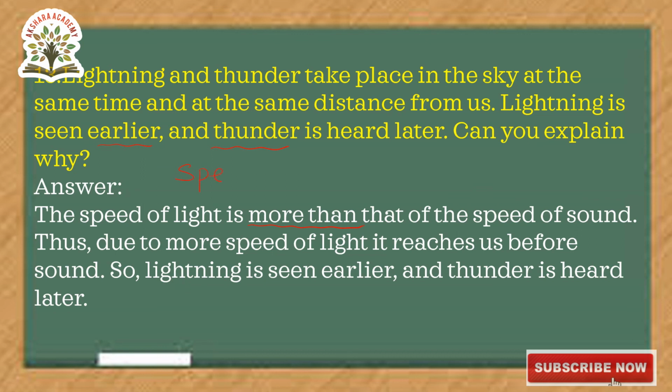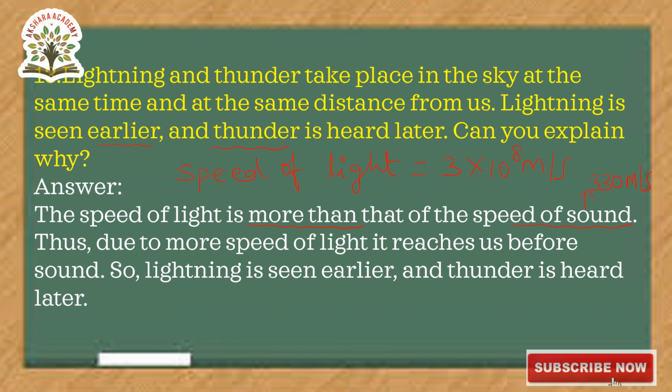The speed of light is 3 into 10 to the power of 8 meters per second, whereas the speed of sound is approximately 330 meters per second. If you compare these two values, which one is more?